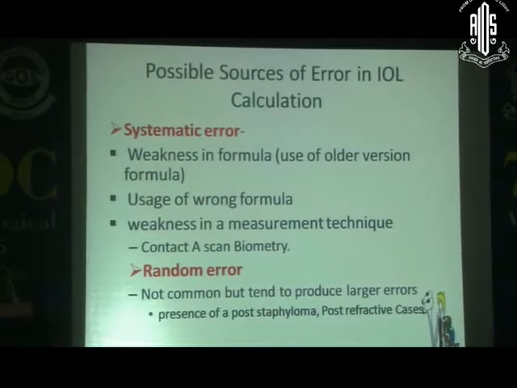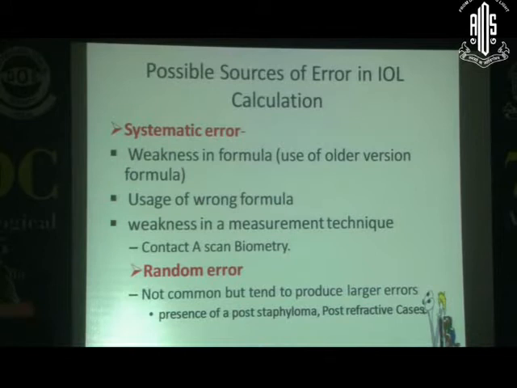Some randomized errors are not in the surgeon's hand, like certain situations such as post-traumatic eyes, or some corneas which are very irregular, or patients who have a large posterior staphyloma where it is very difficult to measure the axial length, or the post-operative cases. In the subsequent course, we are dealing with each and every situation, how to tackle these situations and how to decrease this randomized error.